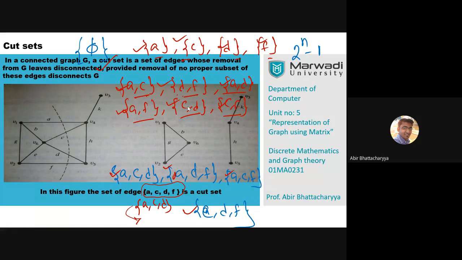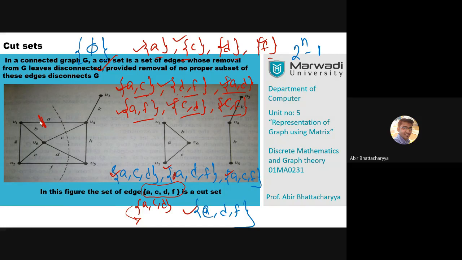Now I'm asking you: if I apply any of the cut sets, like the total 15 proper subsets of ACDF, just try to imagine if I apply A, I cut A over here. Will the graph be disconnected over here?